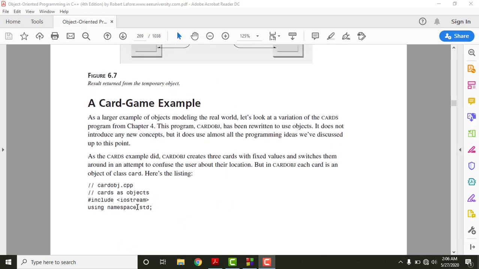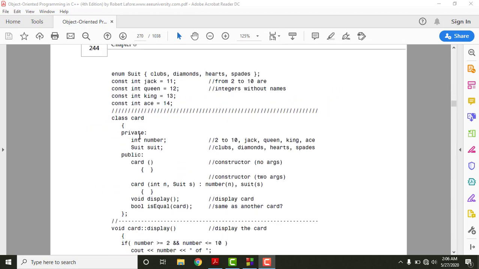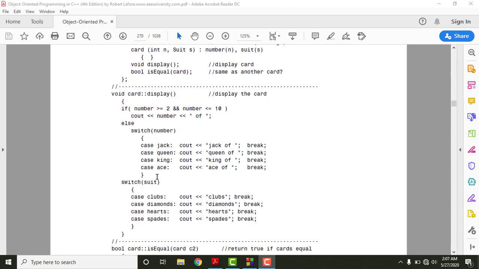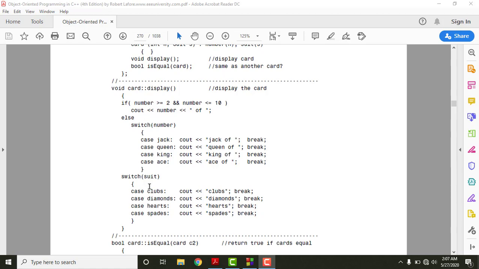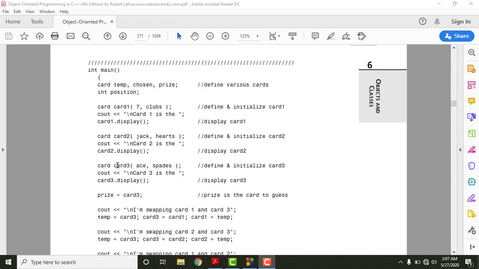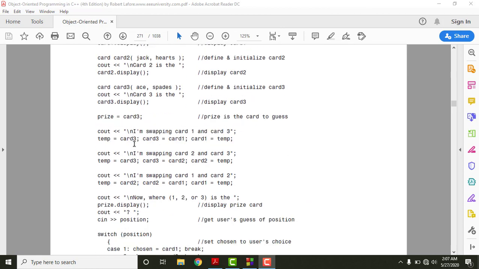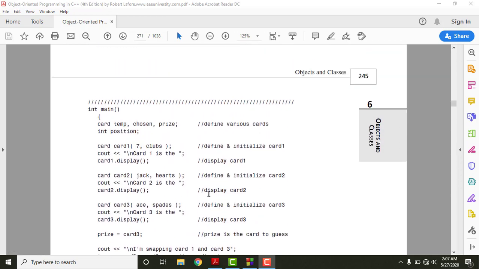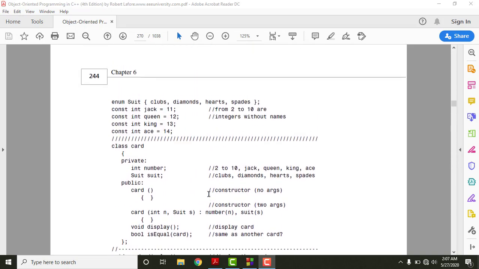It contains the libraries, it also contains the classes here, and then it contains the function definition outside the class, and then it contains the if and else statements plus switch statements, and then some conditional things are happening. Finally, in the main program body we are swiping the cards and the positions, and finally we are returning the values and giving the prize. So I'm leaving this example for you so that you may understand by yourself and try to recall all those concepts that we have covered.